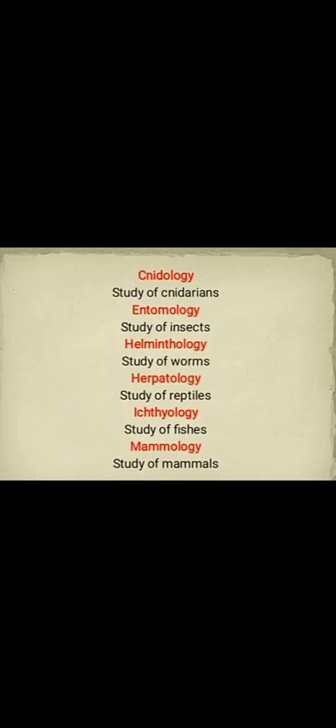Then cnidology, the study of cnidarians, which is the phylum Cnidaria. Cnidaria contains 11,000 species, and an example of Cnidaria is Hydra, which has a simple tubular excretory system. Entomology, the study of insects. Helminthology, the study of worms, such as earthworms, which have a segmented body.